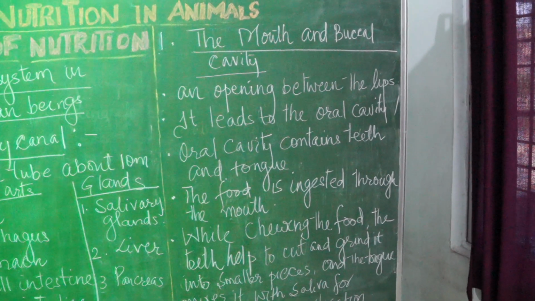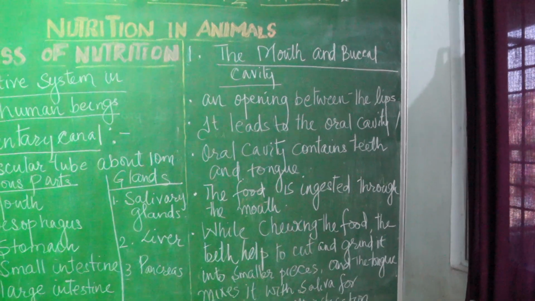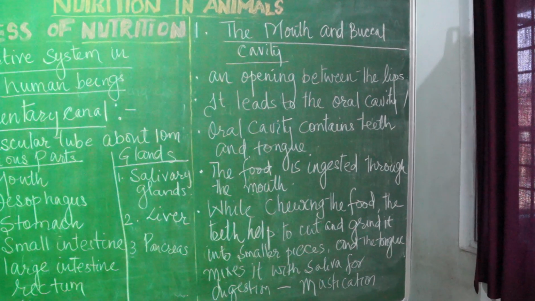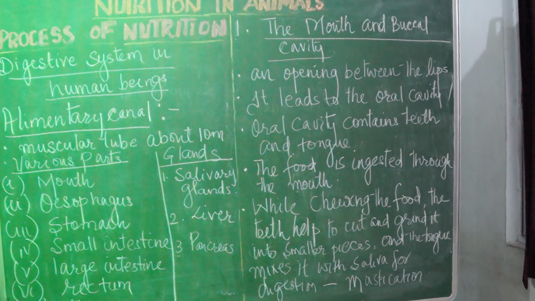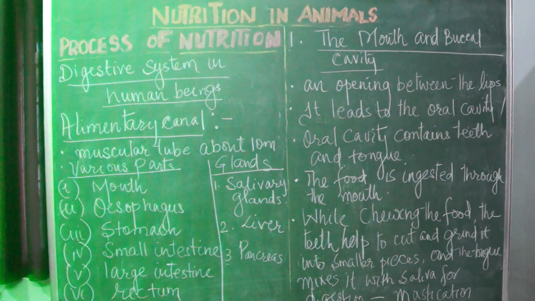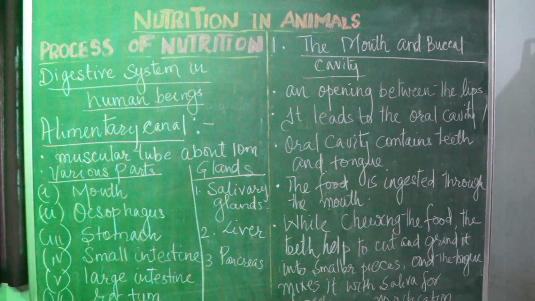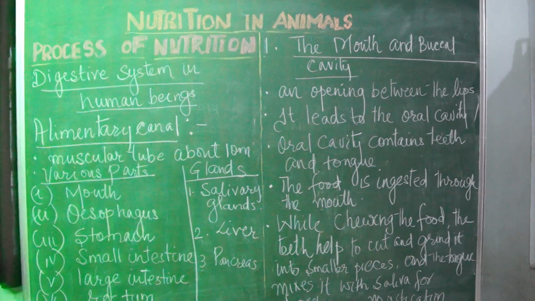So yesterday we studied the 5 steps. The first step is ingestion. So the food is ingested through the mouth. Already all of you know that; we eat food through our mouth. And the first digestion begins inside our mouth when we chew the food.